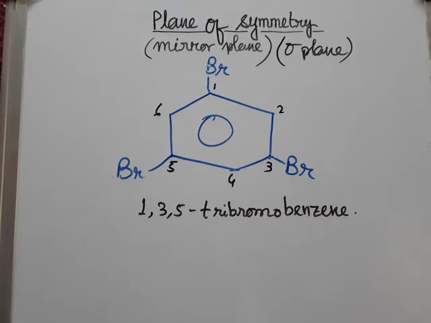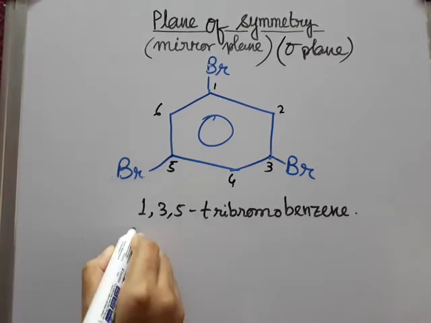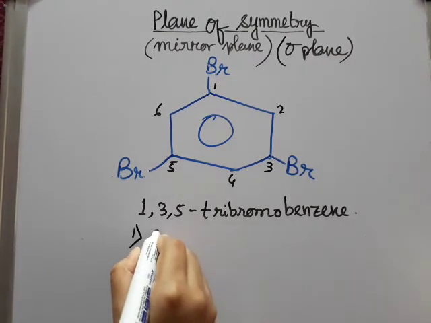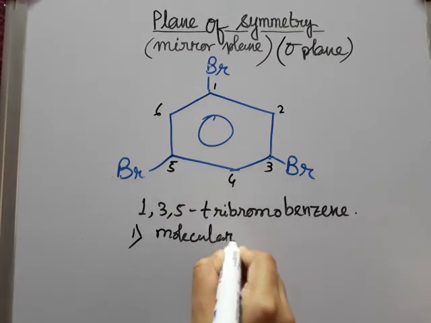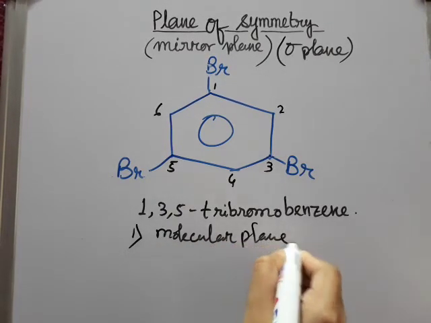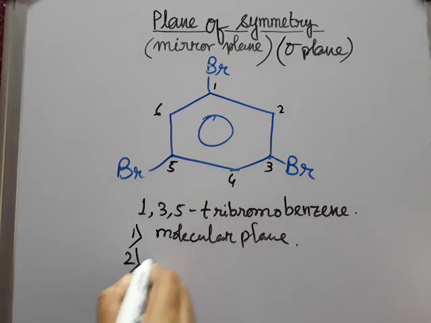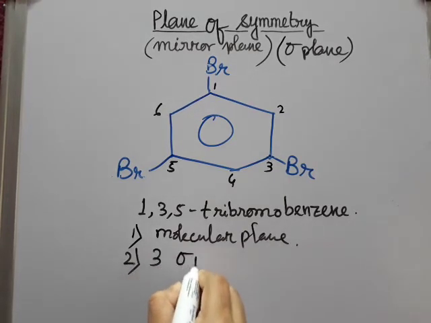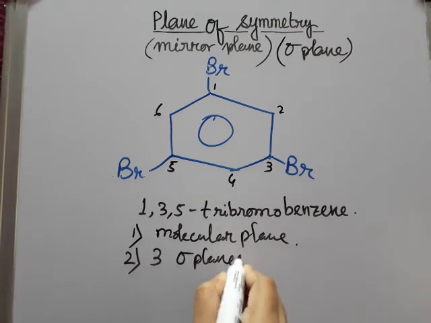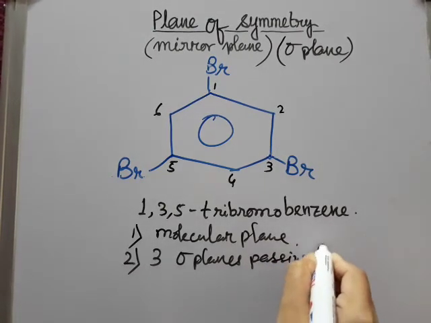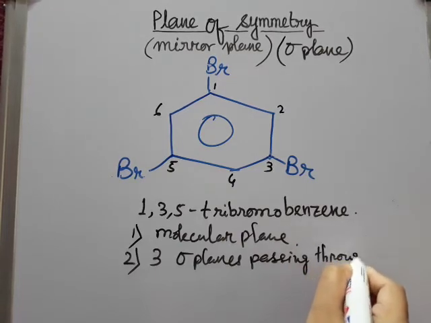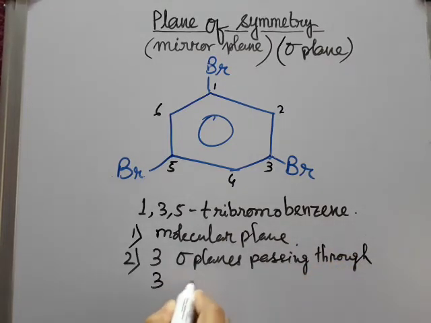That means it has 4 planes of symmetry. One is the molecular plane itself, and number 2 is 3 sigma planes passing through the C3 axis.